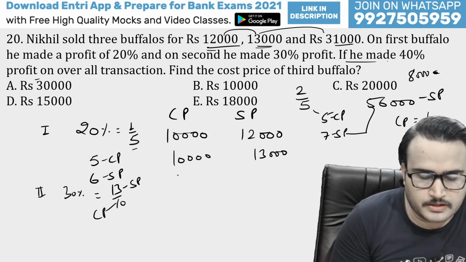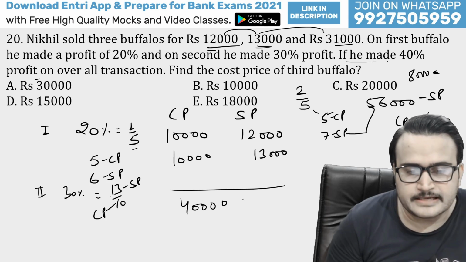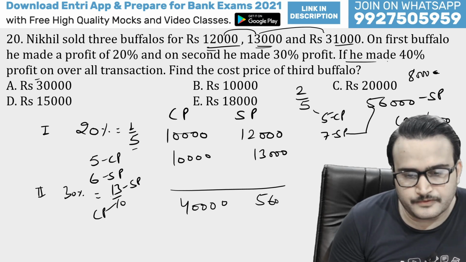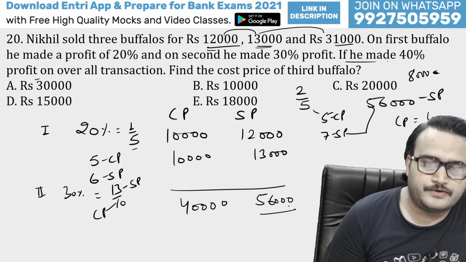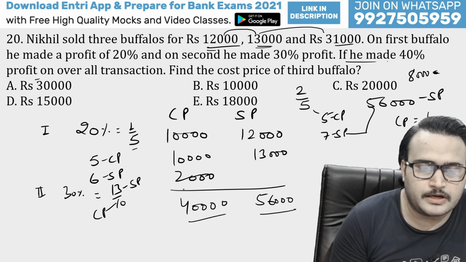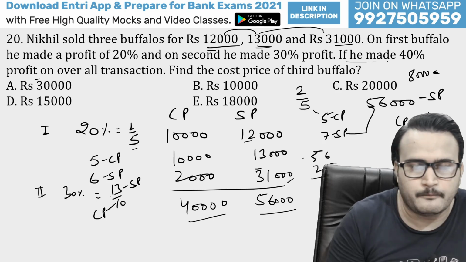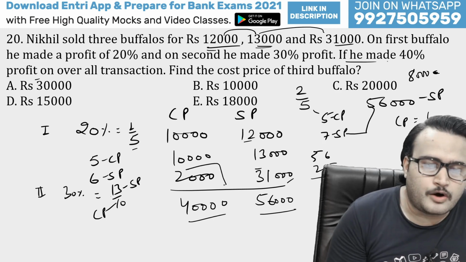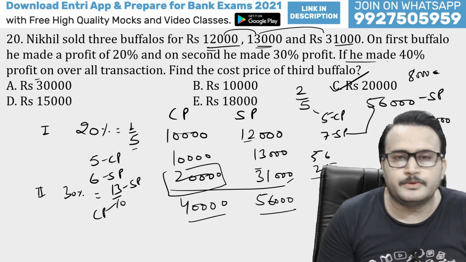Okay, so for this we have the overall CP of 40,000 guys. And the overall SP is 56,000. So this will be 20,000, and this will be 25. 56 minus 25, that means 31,000 already we have. Okay, so guys, this is how you can solve the question. This is 20,000, so 20,000 will be your right answer. C will be your right answer.